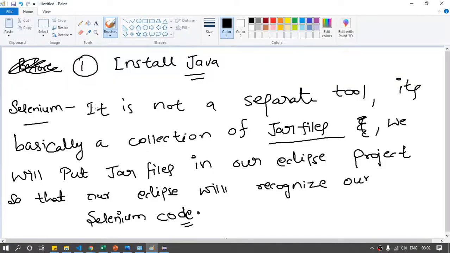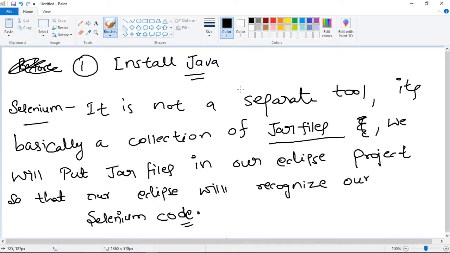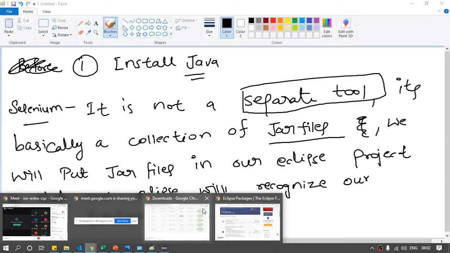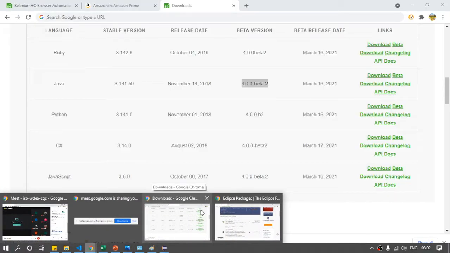Here I have told you that Selenium is not a separate tool, right? I will not download any separate tool for Selenium. It is just a collection of jar files. Whatever folder we have downloaded from here will give us some jar files, which are Java archive files. Jar file means Java archive file, which will have all the classes and the methods which we are going to use to run our Selenium code.